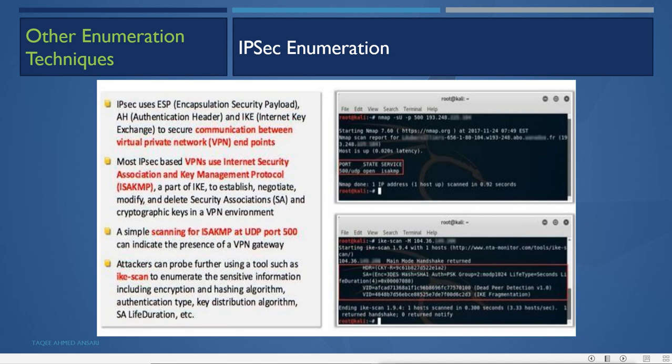Then an attacker can probe further using tools such as ike-scan to enumerate sensitive information, including the encryption and hashing algorithm, authentication type, key distribution algorithm, SA life duration, etc. So it can do this by using ike-scan.